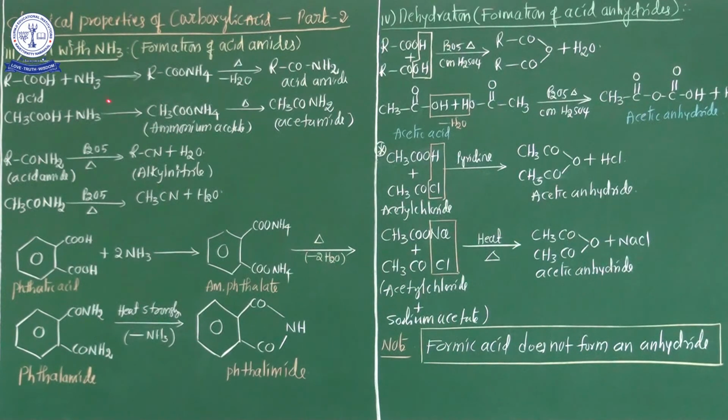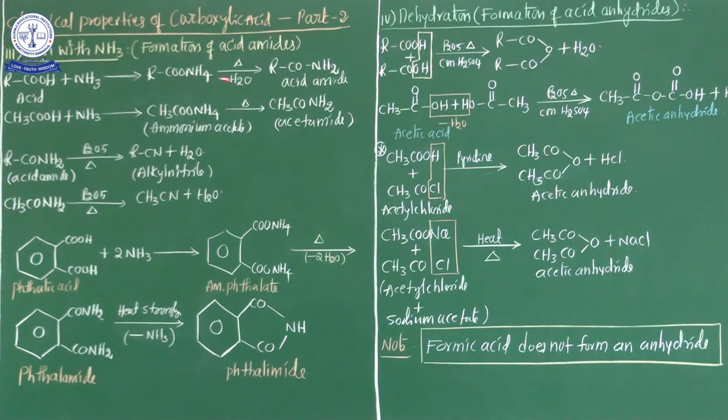Now one more important key point: the acid amides, on heating with phosphorus pentoxide, P2O5, lose one more water molecule and form a nitrile group. If carboxylic acid is treated with ammonia, an ammonium salt is obtained.